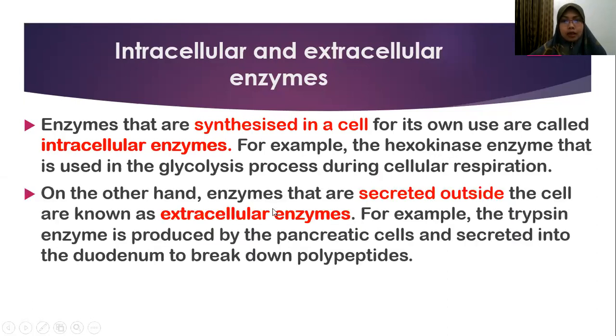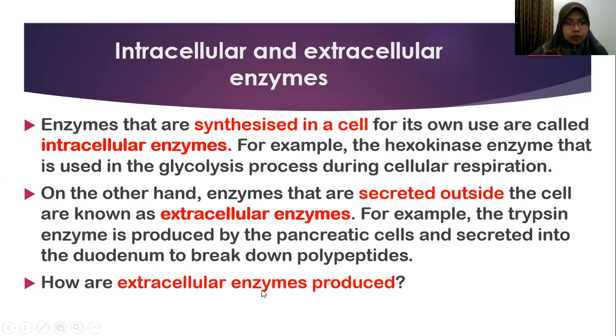On the other hand, enzymes that are secreted outside the cell are known as extracellular enzymes. So that's why we use the word extra. It means this enzyme is produced outside of the cell. For example, trypsin is produced by the pancreatic cell and secreted into the duodenum to break down polypeptide. So most of the enzymes in our digestive system are extracellular enzymes.